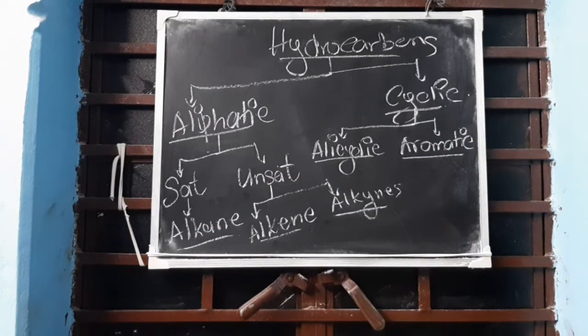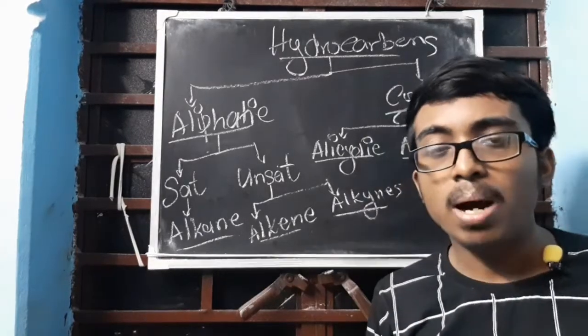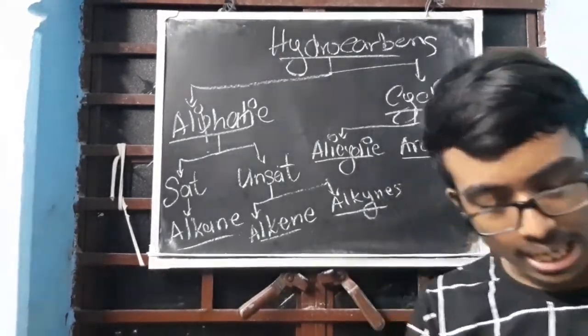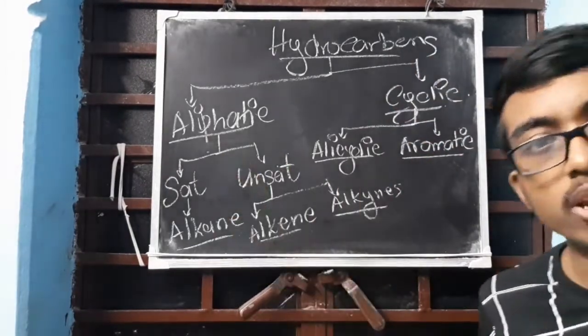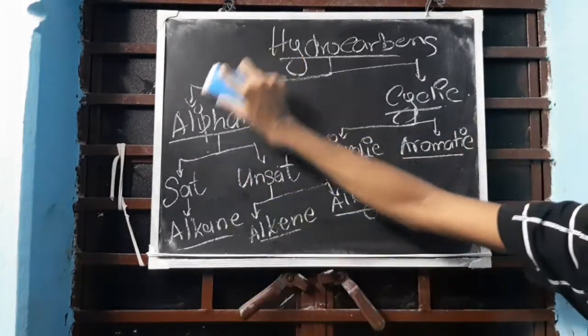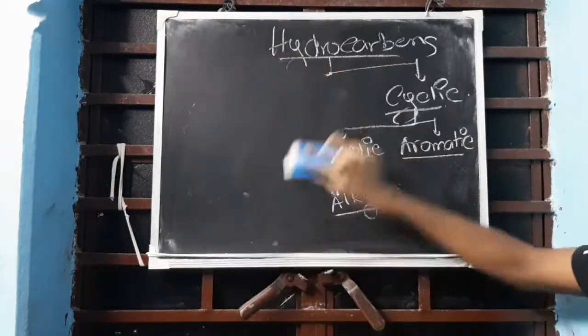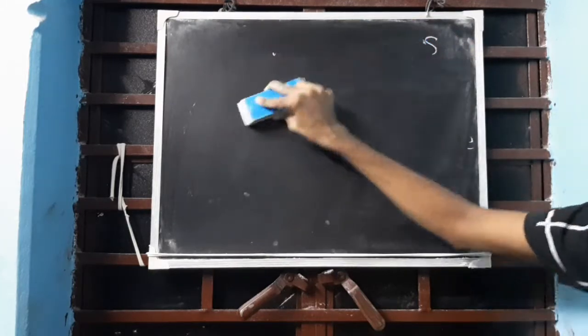Now we'll be going on to the respective compounds. Since only a very small part of cyclic is covered in your class 10 syllabus, I will be discussing cyclic first, then I will go to aliphatic, because it's mostly aliphatic only. Cyclic is very less in number in your syllabus.